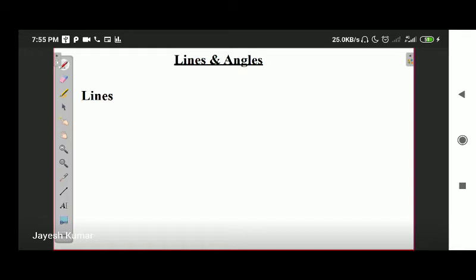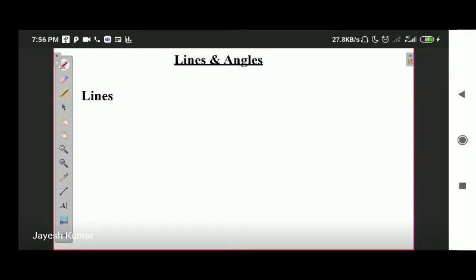Okay. So today we are going to start with chapter number 6, that is lines and angles. Chapter number 5 is not in our course. Chapter number 5 has been removed by CBSE. We will do chapter number 4 in our second term, after half yearly. For half yearly, we are going to take the first 3 chapters and then chapter number 6. There are more chapters. I will tell you those chapters as we move on with the syllabus.